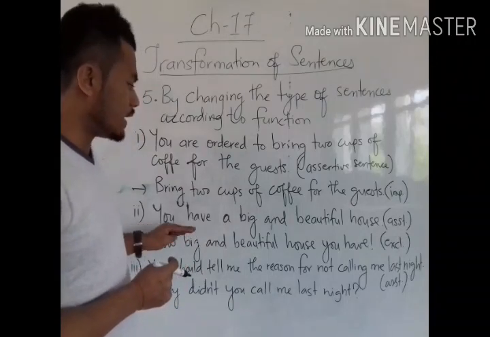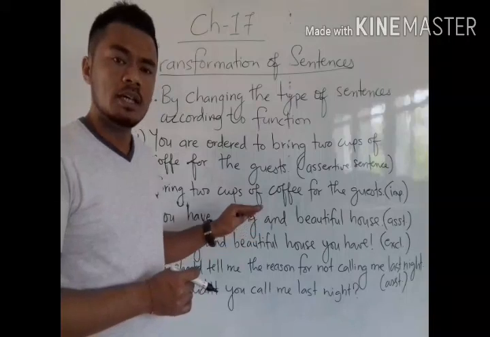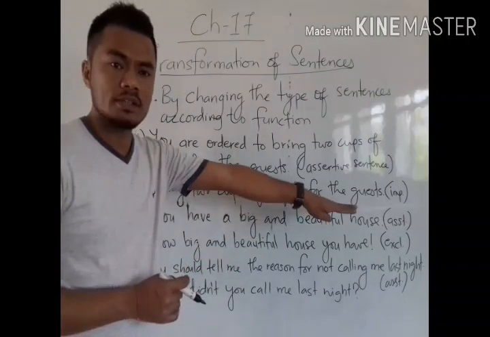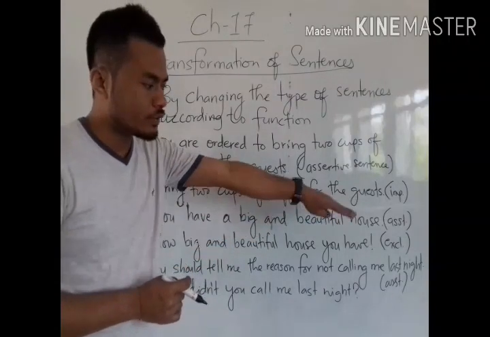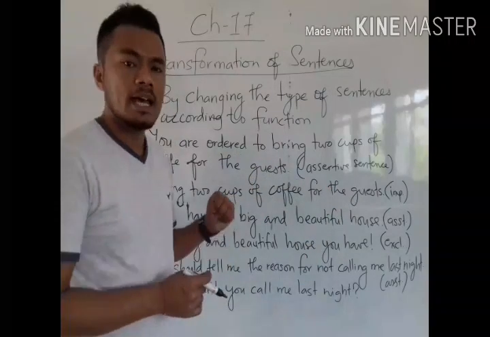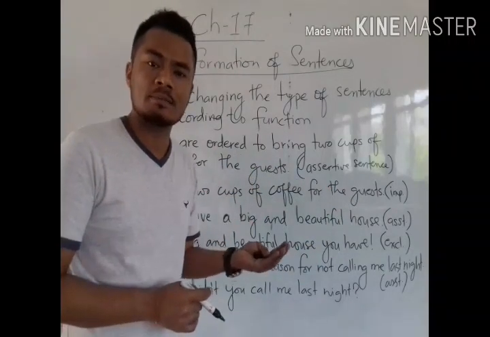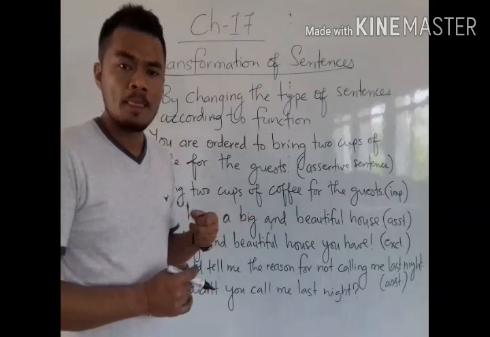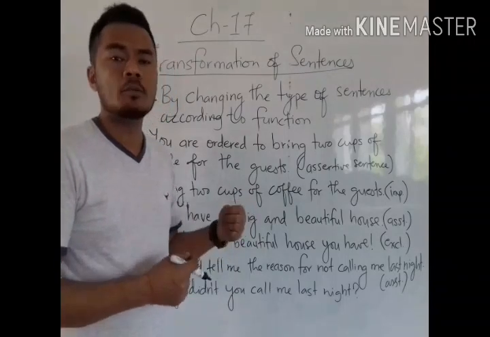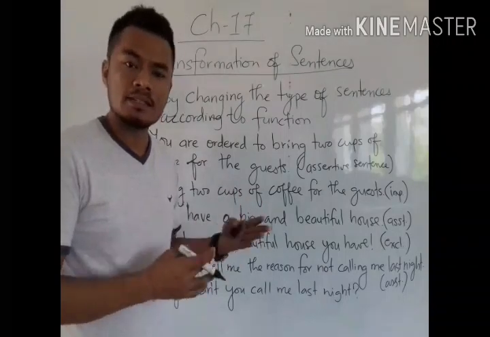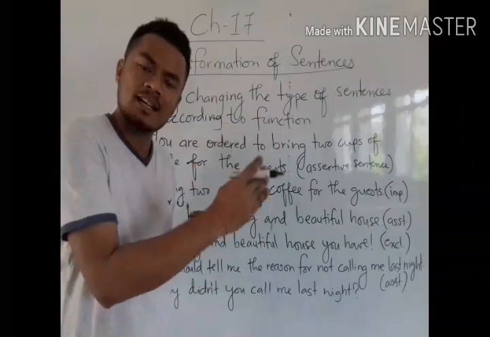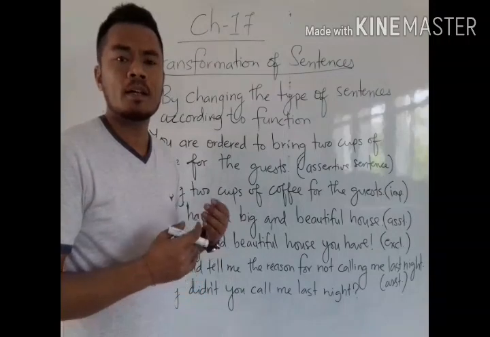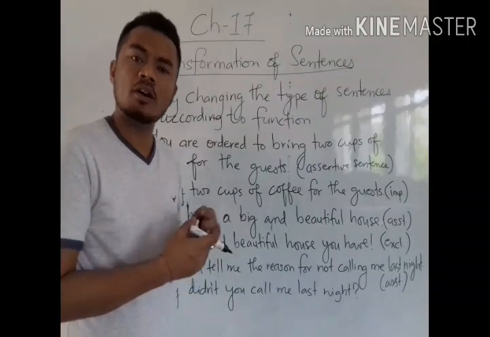Example number 2. You have a big and beautiful house. This is also an assertive sentence. Now we are trying to change this into an exclamatory sentence, and I have told you that most exclamatory sentences are formed by using WH words. WH words followed by an adjective, and at last we get the subject, and at last the verb, helping verb or main verb.